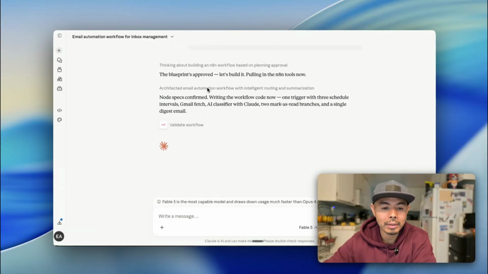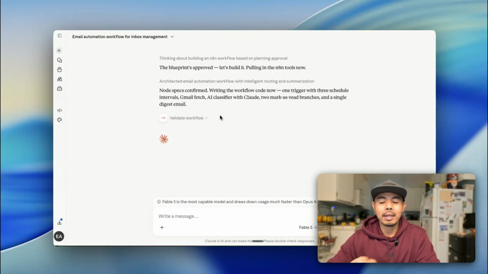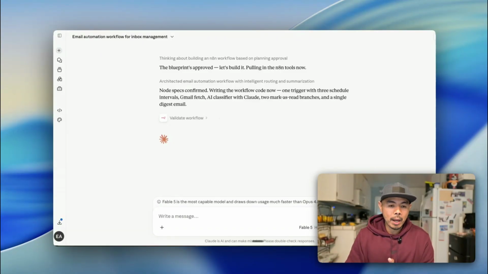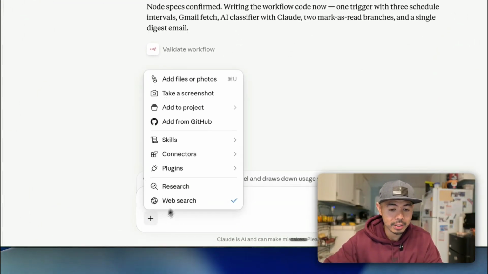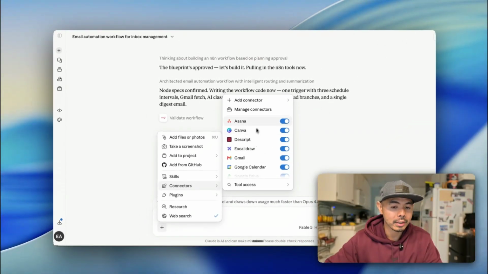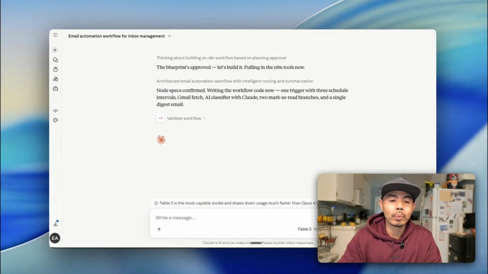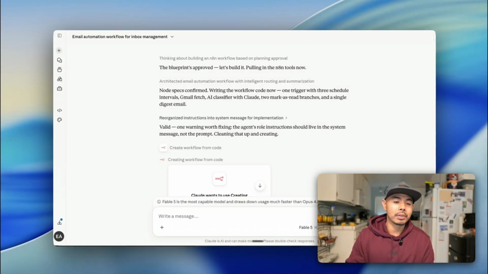I'll be honest with you, this is the first time I've done this, with it connected to n8n. And again, the AI is getting better and better. Now, some of you who are watching this are probably asking, hey, can I just ask Claude to connect to my Gmail and do that? Yes, you can. As you can see here, my Claude is connected to my Google Calendar, to my Descript. It's connected to a lot of the applications that I use. But the reason I'm showing it to you this way is for you to understand the visualization, to understand the end-to-end process.